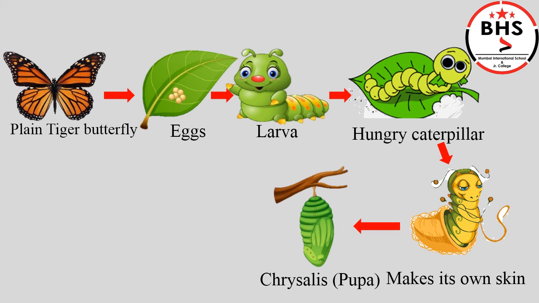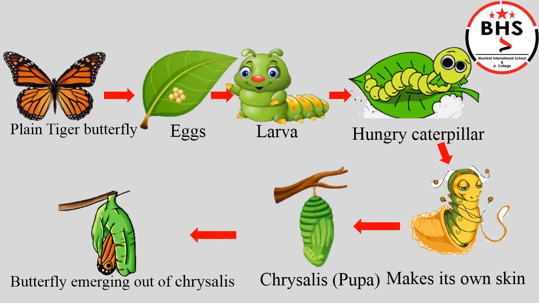But in this stage, it does not eat anything. Slowly, it is growing inside the chrysalis. Once the growth is completed, an adult butterfly comes out of the chrysalis. Now, it has 4 beautiful wings and 6 legs. All the butterflies go through these stages of growth.